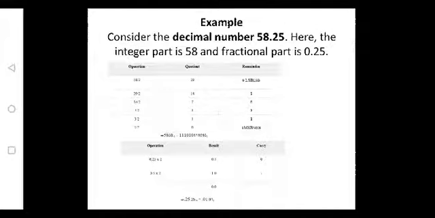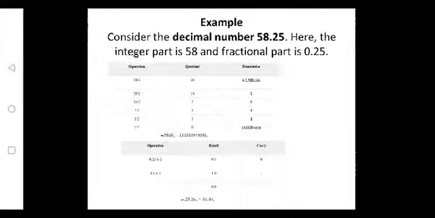So divide 58 by 16. 16 times 3 is 48, remainder is 10. You cannot further divide 3. So the quotient is 3, remainder is 10. But in case of hexadecimal, 10 is replaced with A. So the 58 equivalent in hexadecimal is 3A.